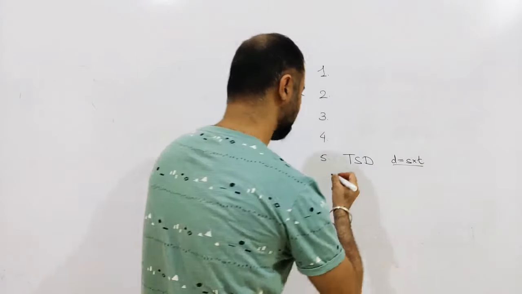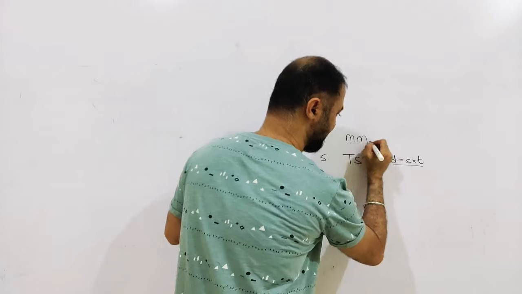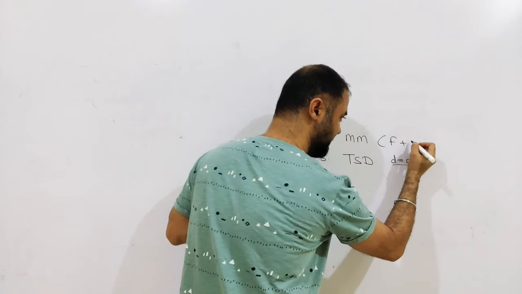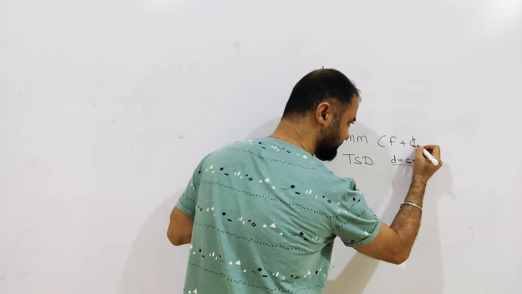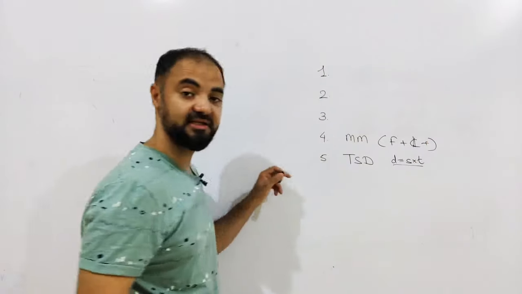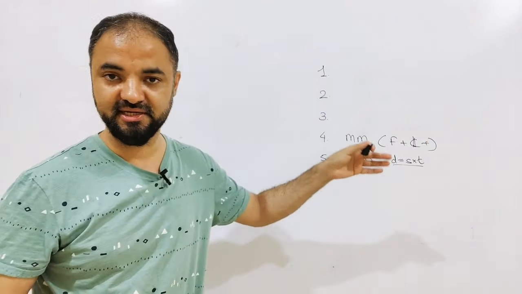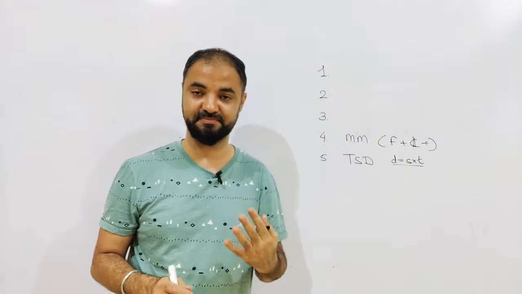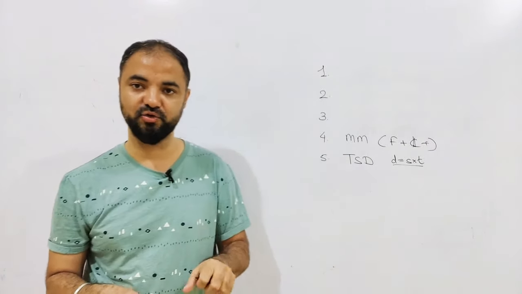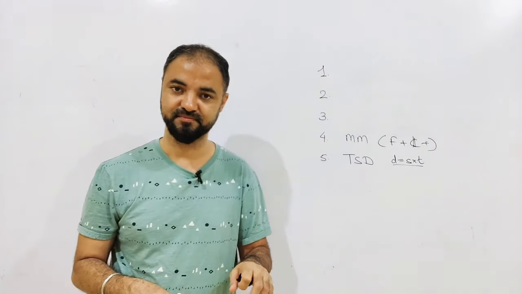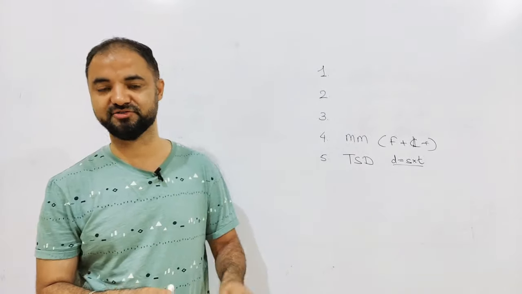At number 4, we have modern maths. By modern maths, I mean functions, graphs, logs, all these topics. Even though they are my favorite topics, logs have only 4 chapters, but I wanted to avoid doing logs in the starting of the preparation. Towards the end, we can do it. Don't start with this topic.